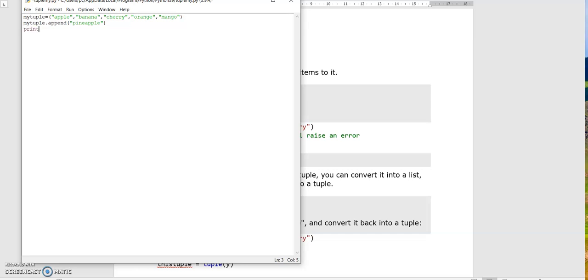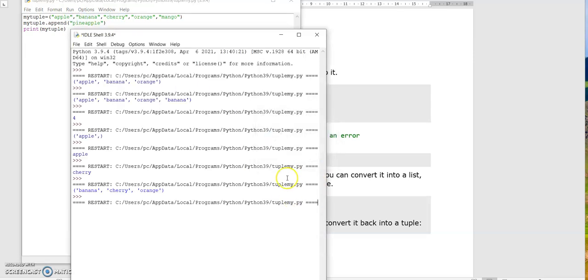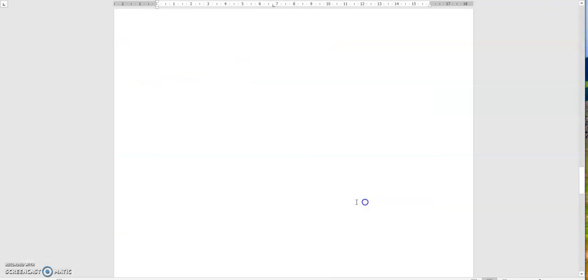Now print my tuple. Let's run this. It will throw an error. That means my tuple dot append of pineapple: tuple object has no attribute append. That means a tuple can't be appended. That means we can't add an item into a tuple.